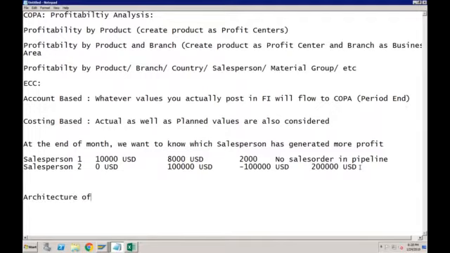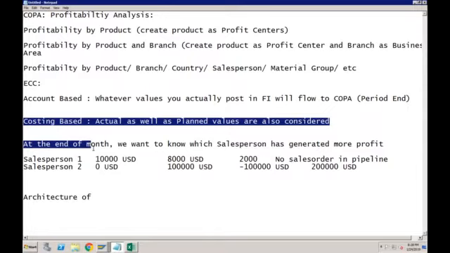First of all, let me clarify one thing. In case of costing-based COPA, there is no change at all in SAP S/4HANA. Costing-based COPA will be available as it is. Whatever is changed in COPA, it is only in account-based COPA. Costing-based COPA is completely untouched.